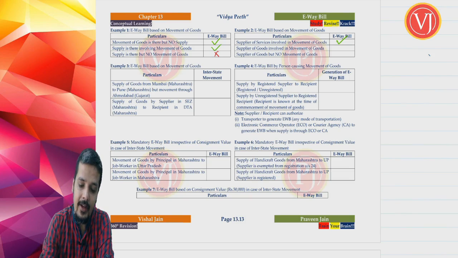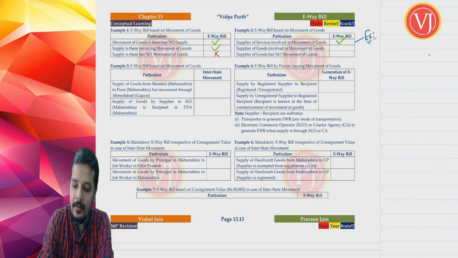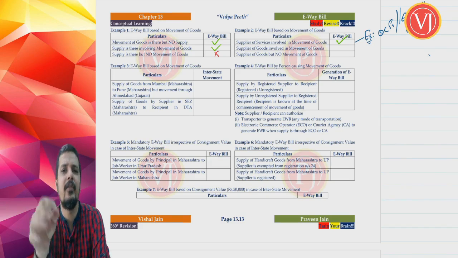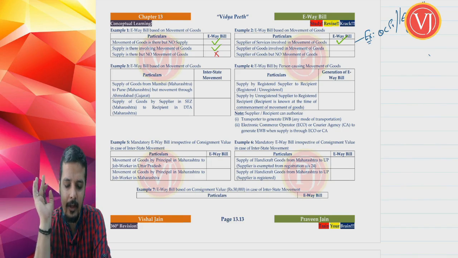I think I have clearly given a few examples for making you understand this point very, very clearly. For example, your outdoor catering service or event management service or construction service, any service sector. I have just given a few examples here, etc.